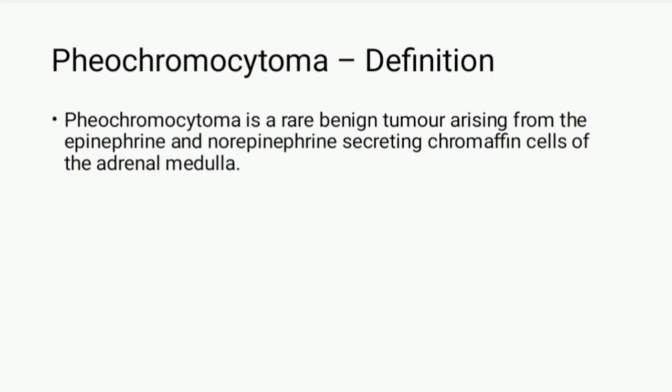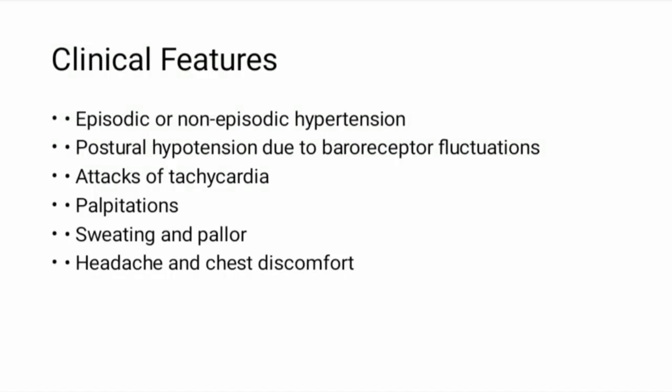Applied aspects of the catecholamines: the disorder is called pheochromocytoma. It's a benign tumor of the adrenal medulla. The clinical features include episodic and non-episodic hypertension due to baroreceptor wrong signaling, attacks of tachycardia, palpitation, sweating, pallor, headache, and chest discomfort, abdominal pain, vomiting, constipation, weight loss, and weakness. The treatment is surgical removal of the tumor.